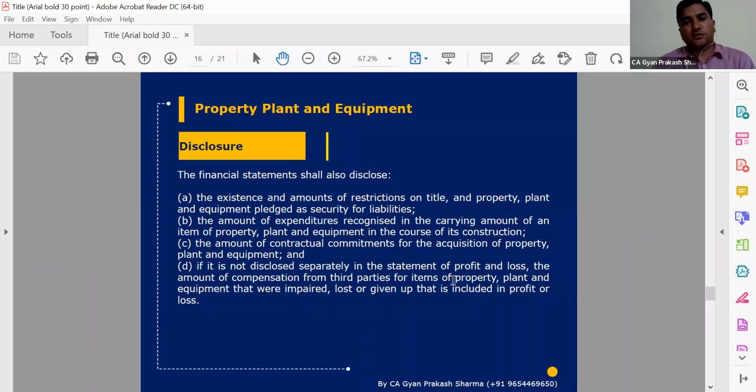So according to changes in Schedule 3, we need to consider the Ind-AS disclosures also.